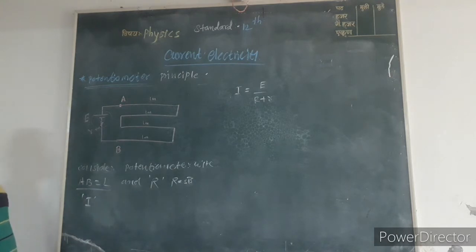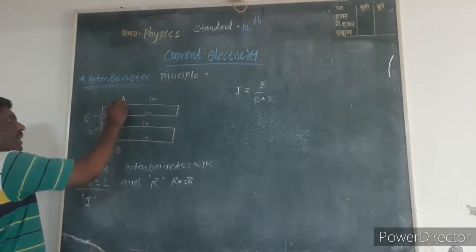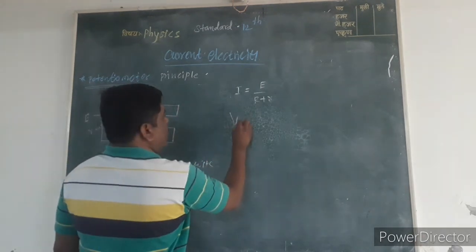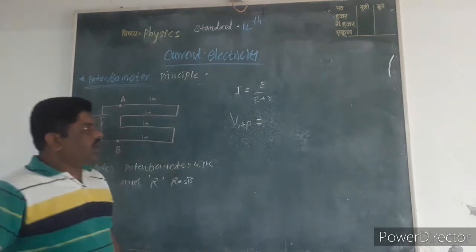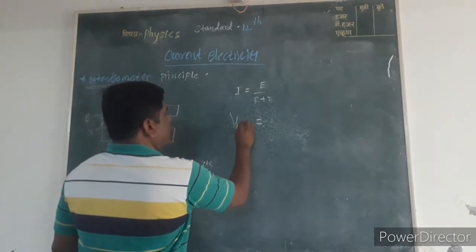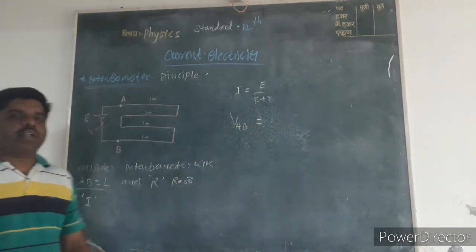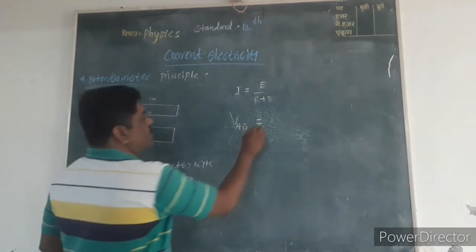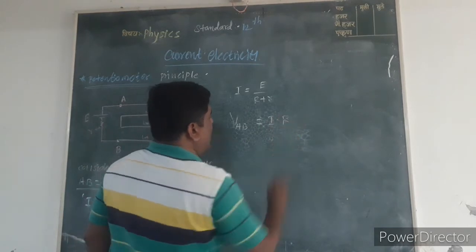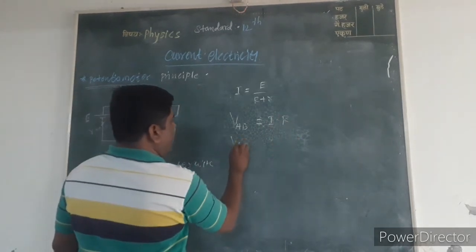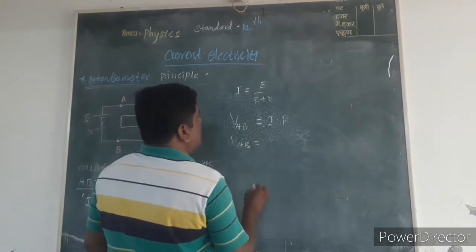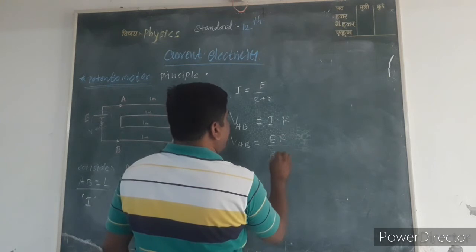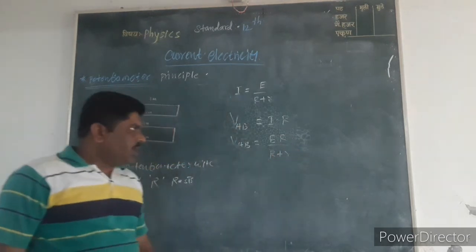Also, suppose the potential difference between A and B is PAB. PAB is given as I into R. Therefore, PAB = ER/(R + r).